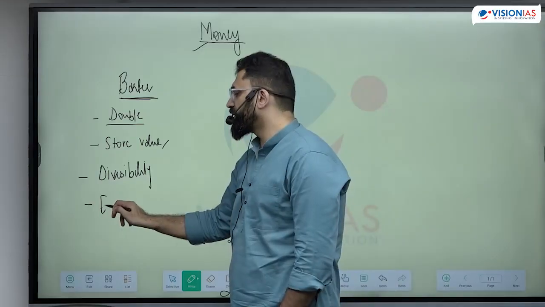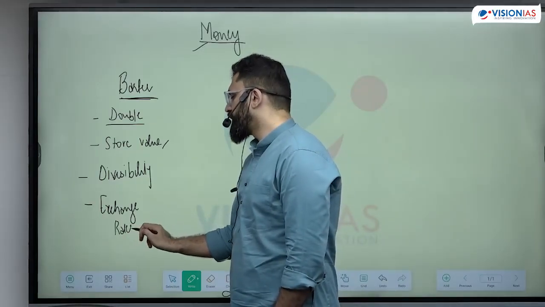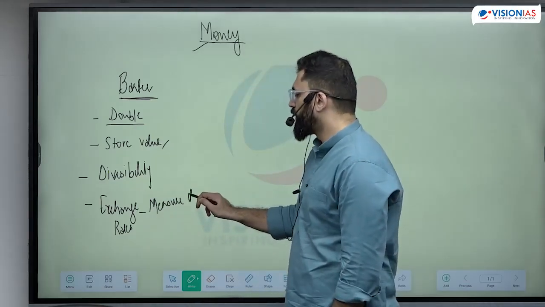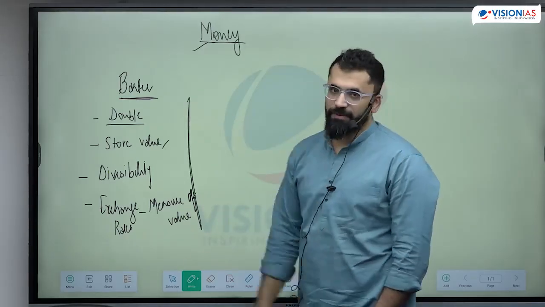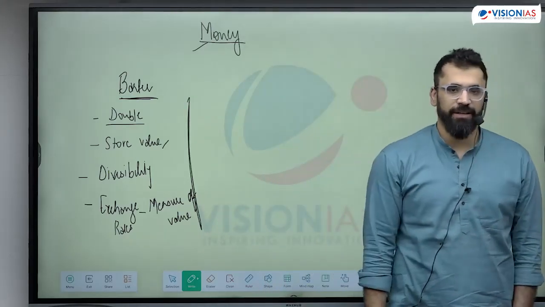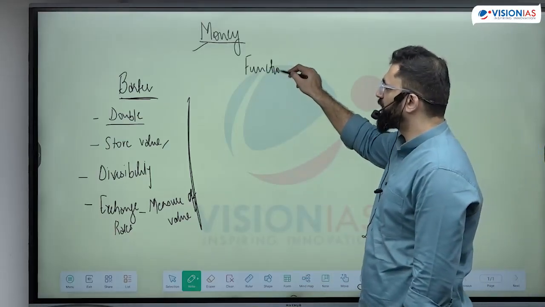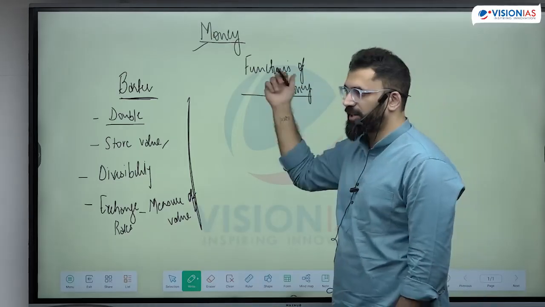The biggest problem is that you need to have exchange rates. How do you measure value? What will be the unit of accounting? Now out of this system, we have understood that the functions of money are clear. What exactly are the functions of money? On this basis we can decide what form of money we choose, whether it is working well or not.